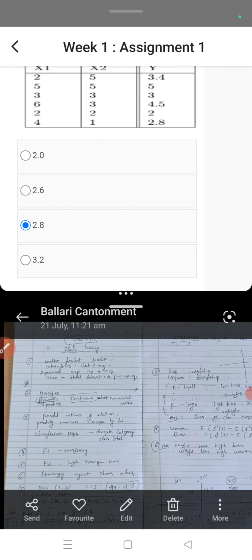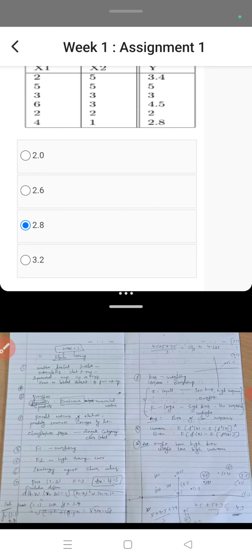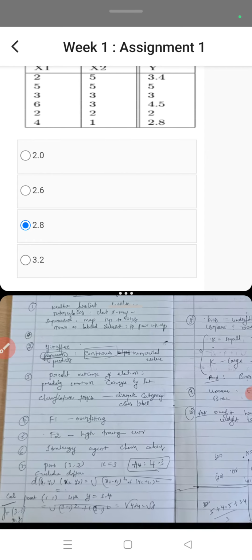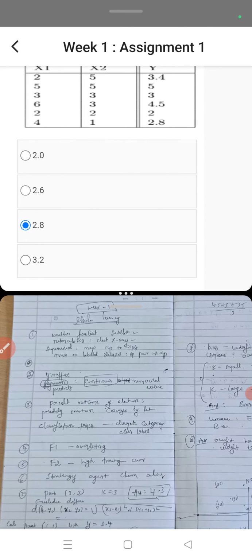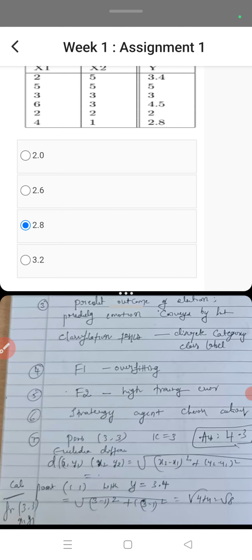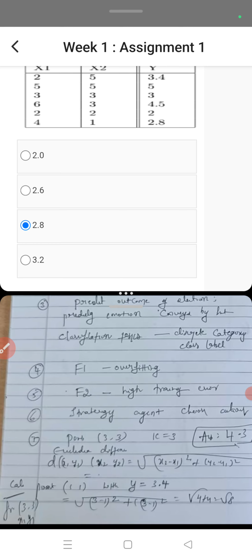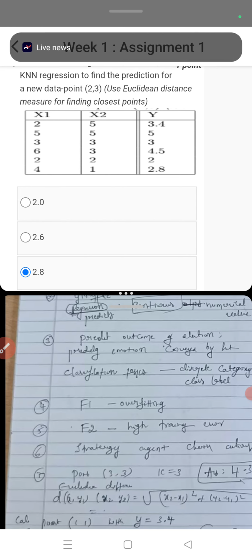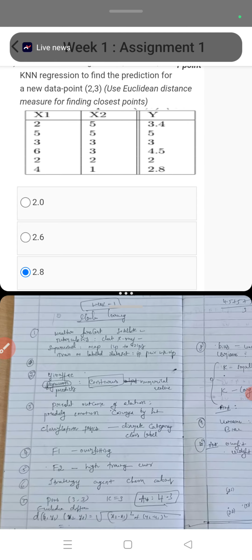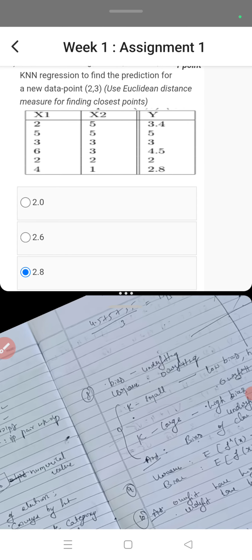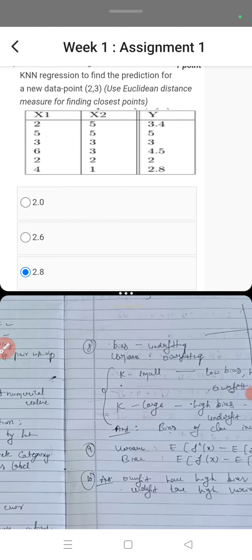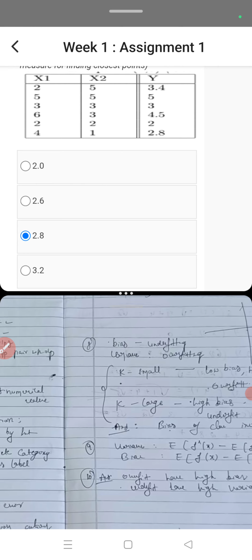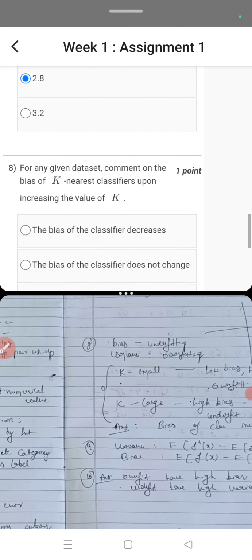With the help of this Euclidean distance, you can find the shortest distance with the help of these y values. So here I will try to show the answer. Like this, you can do the Euclidean distance with respect to each point with y value. 2 and 3 are the given values, so subtract 2 and 3 with the y and try to solve. If you solve that, here you will get 2.8, right? 2.8 is the correct answer.